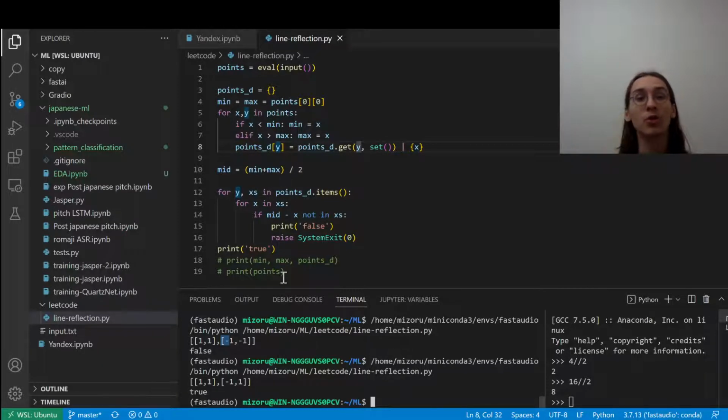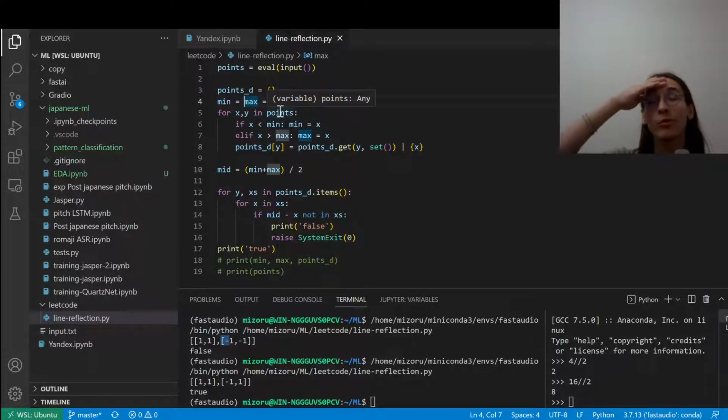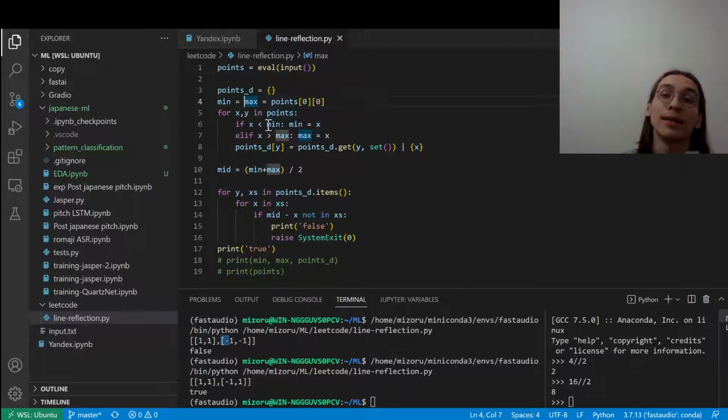I'm not sure. Maybe I wouldn't be able to come up with a solution for it myself, but it took me a long time to understand what the problem itself is. I should have just plotted the points, I think. Because of that, I read the hints, and it said that you're supposed to get the minimal and maximal x's that you have.